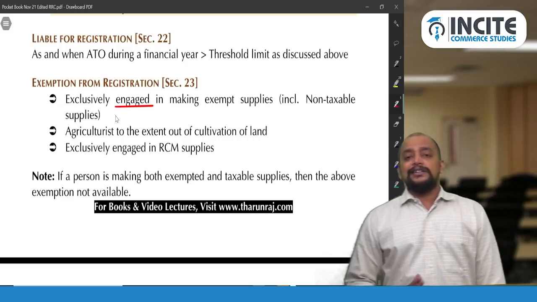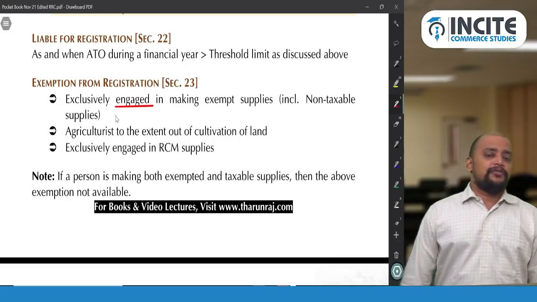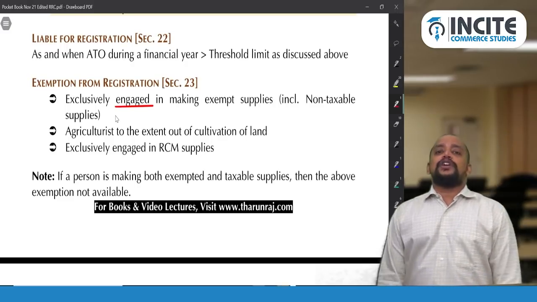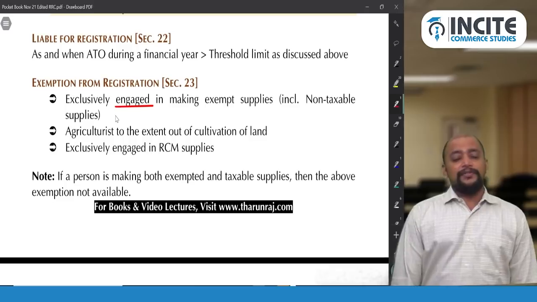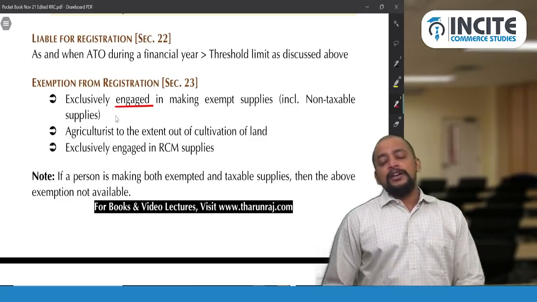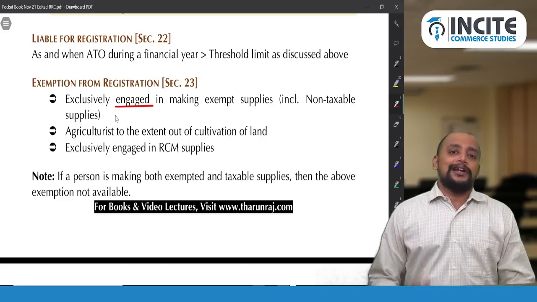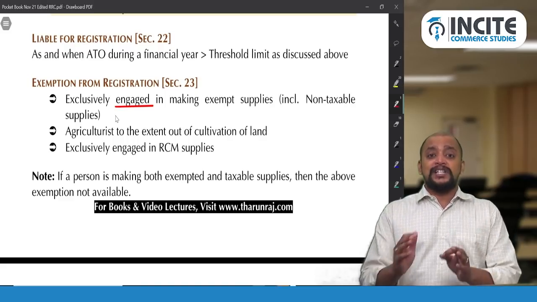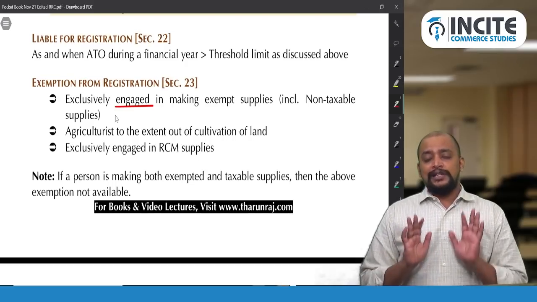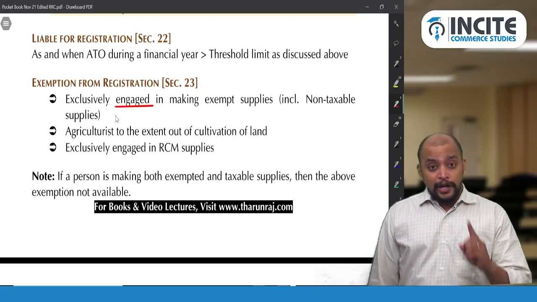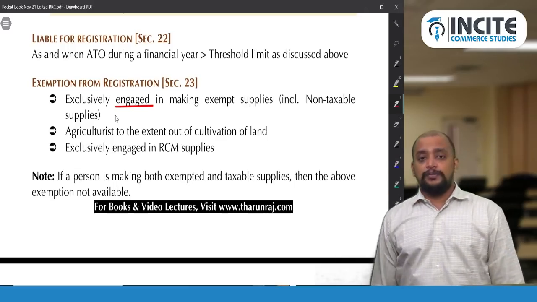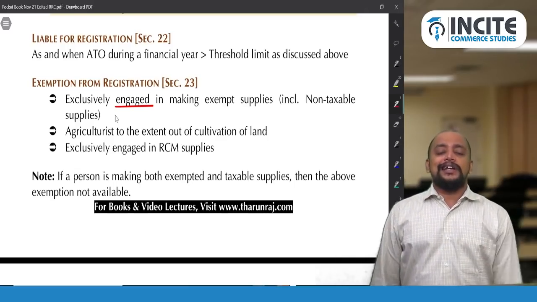And agriculturist, to the extent out of cultivation of land. So whatever is a cultivation of land, if they are selling, they are not required to get registered. Let that produce be taxable or exempted, we don't have to bother about what type of product it is. So if they are engaged only in sale of agricultural produce which comes out of cultivation of land, then they are exempted. But there should not be a trader of agricultural produce; there should be a cultivator of the agricultural produce, that is an agriculturist. Then only that exemption is available.